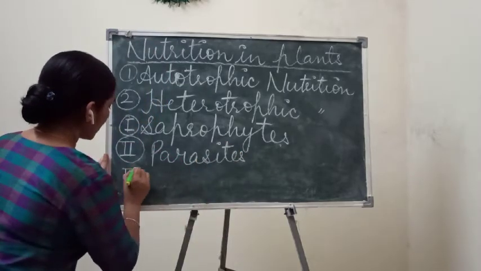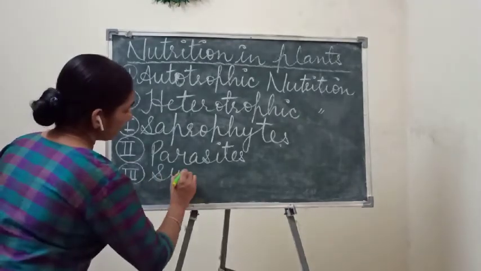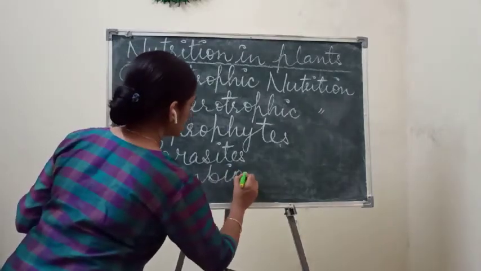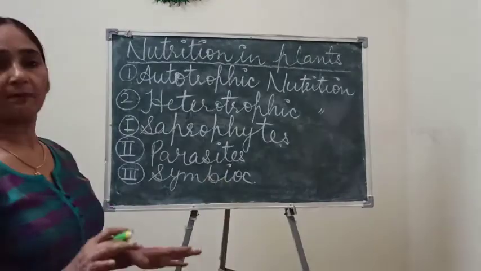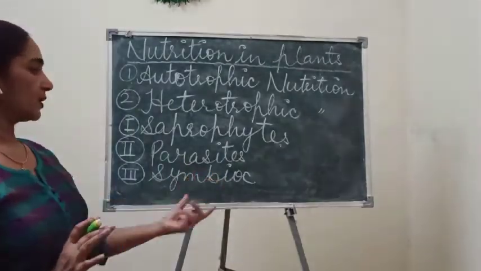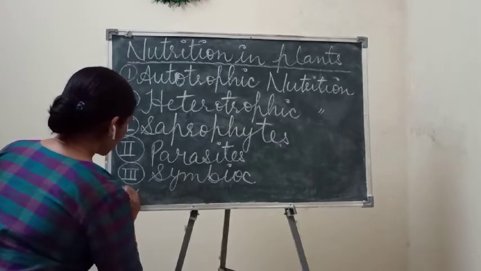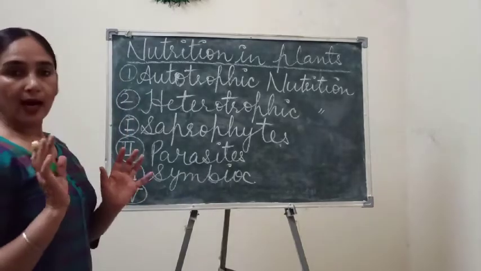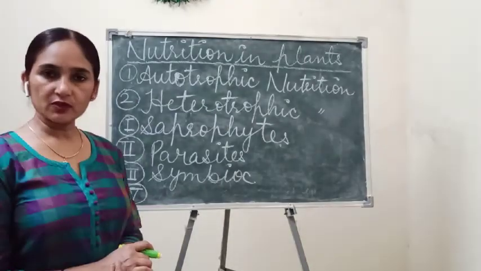Third category are symbionts, or symbiotic, we can say. Symbiotic plants or symbiotic relationship. And fourth category is carnivorous plants, or we can say insectivorous plants.